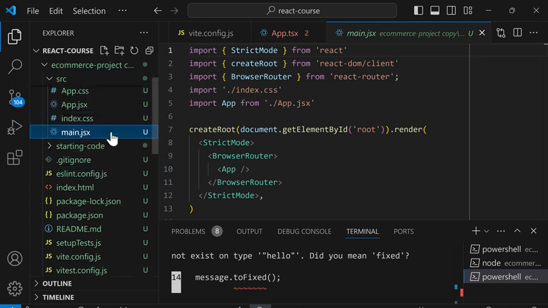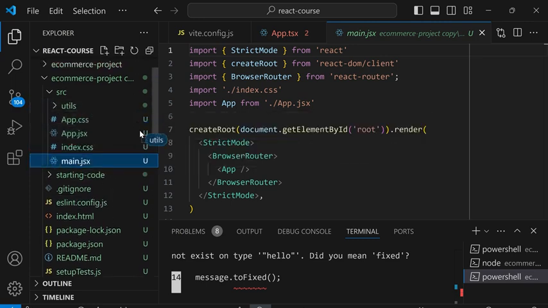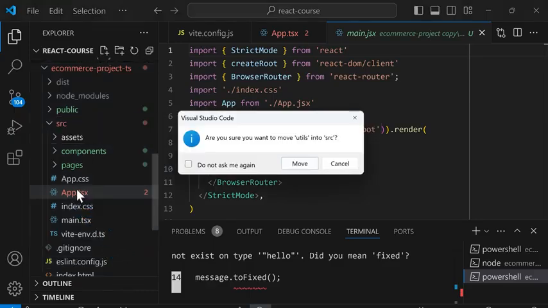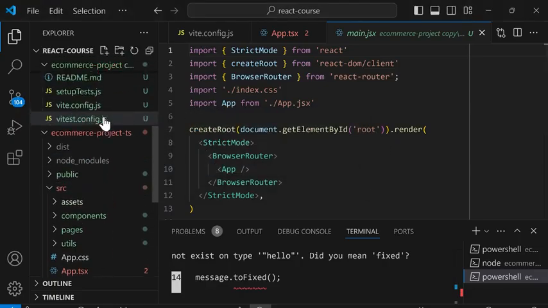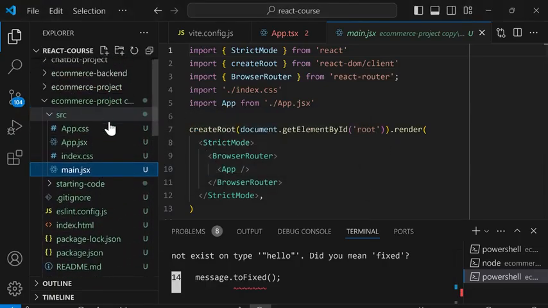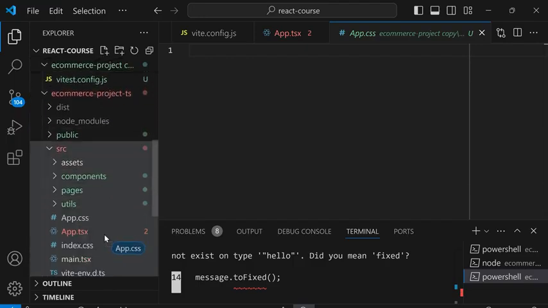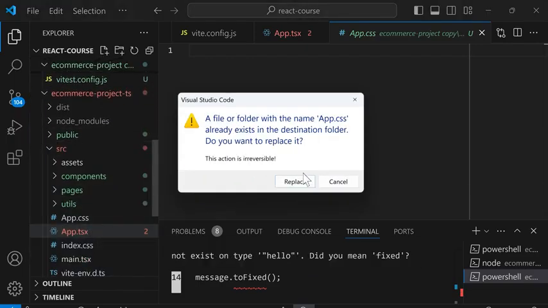Next, we'll scroll up, and the utils folder is new. So we're going to select this folder and drag it into the TypeScript folder inside source. So move and click No. And next, we'll keep going one by one. For app.css, we made it empty. So we're going to move this over. So drag it into source, click Move, and click Replace.